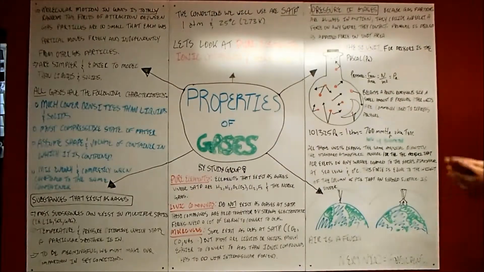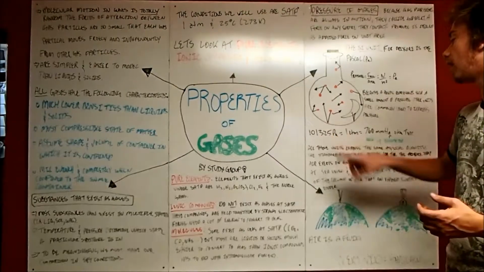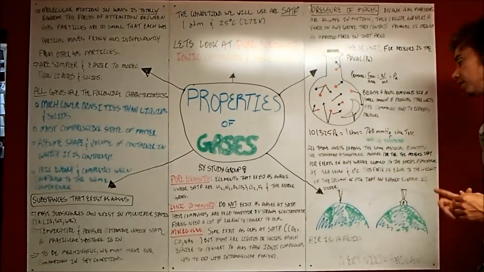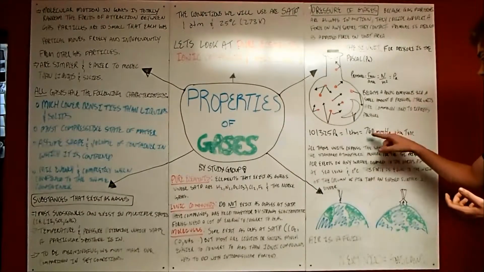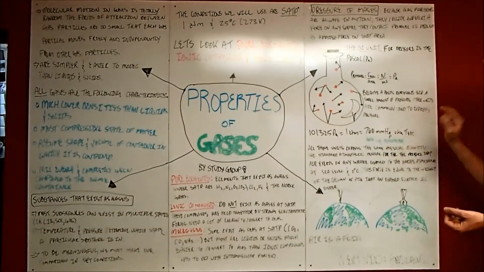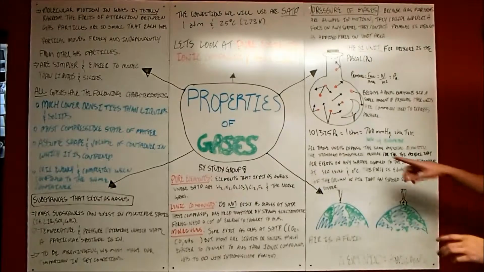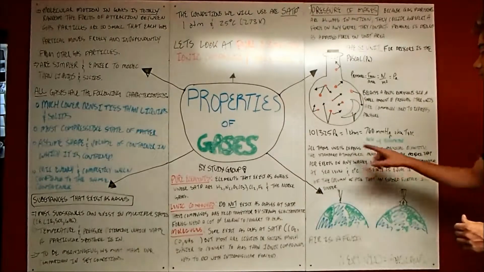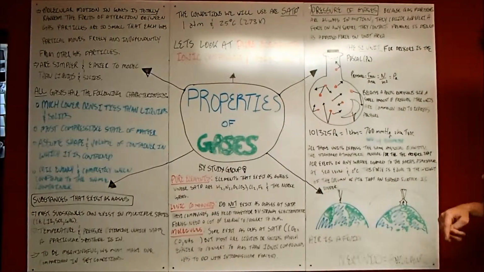But because a Pascal represents such a small amount of pressure, other units are commonly used to express pressure. So 101,325 pascals is equal to 1 atmosphere, which is pretty much what we feel right now in this room. And that's equal to 760 millimeters of mercury, a unit derived from a barometer, which you can look up. All these units express the same physical quantity, therefore they can be used in conversion factors.